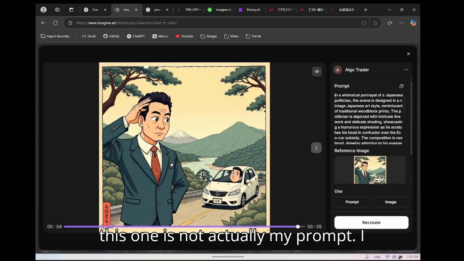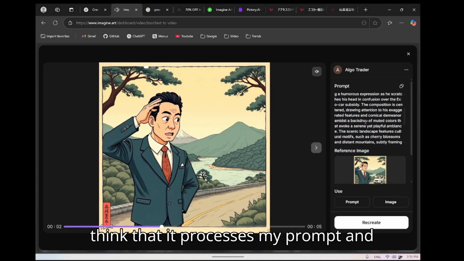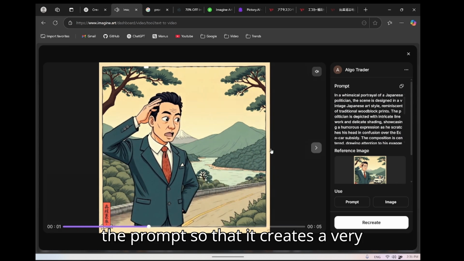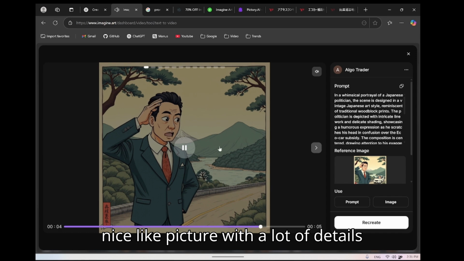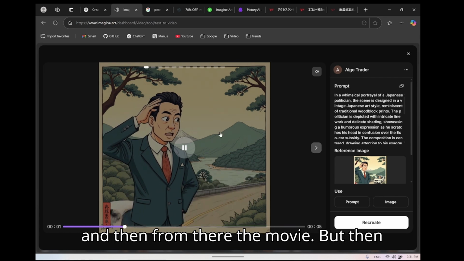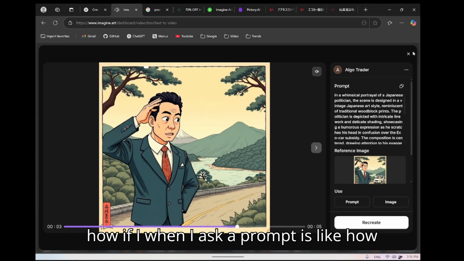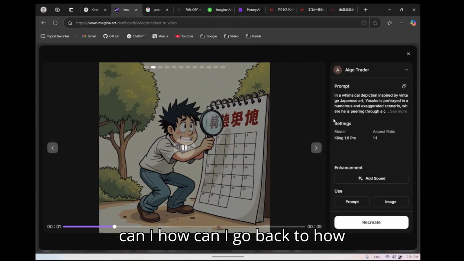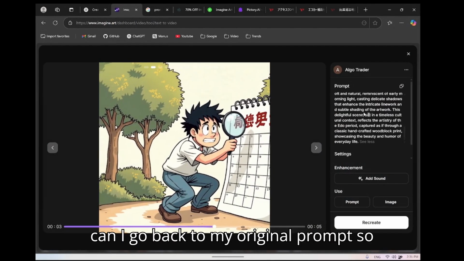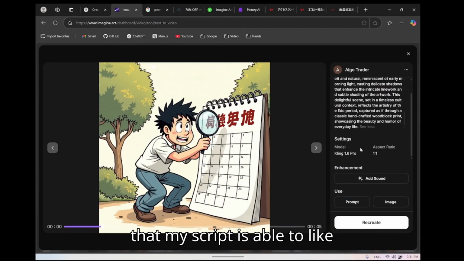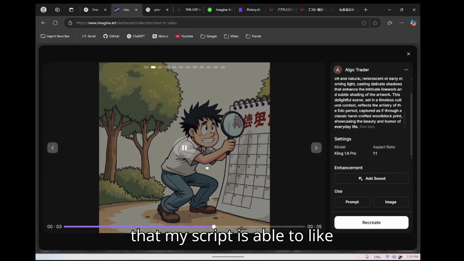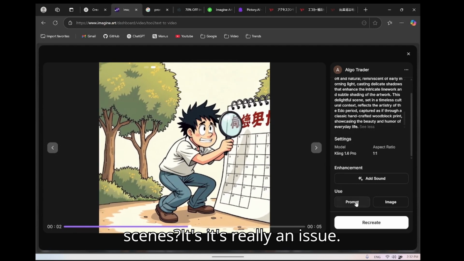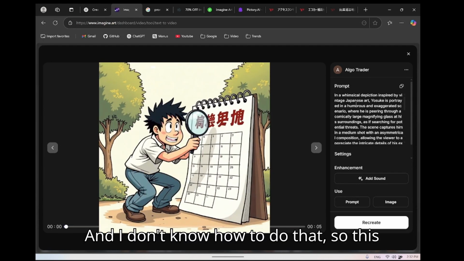This one is not actually my prompt. I think that it processes my prompt and enhances it so that it creates a very nice picture with a lot of details, and then from there the movie. But when I ask a prompt, how can I go back to my original prompt so that my script is able to reconstruct the video from the different scenes? It's really an issue, and I don't know how to do that.